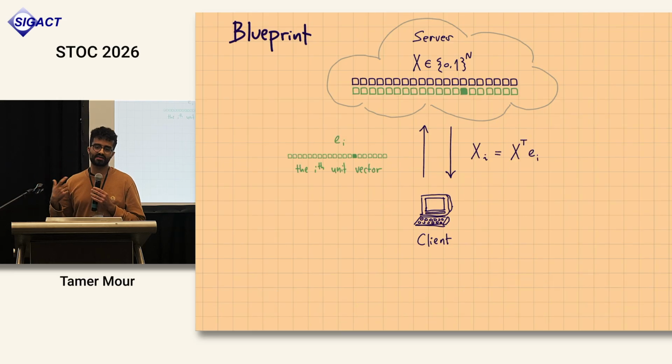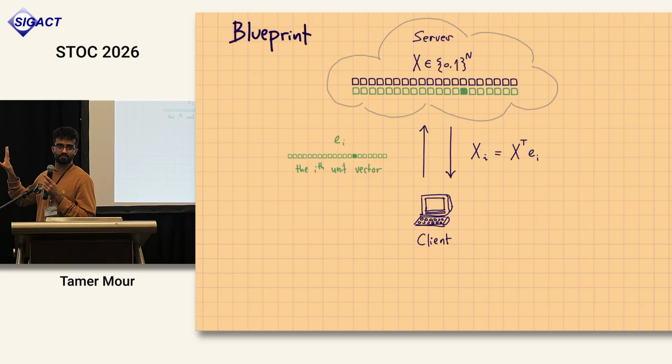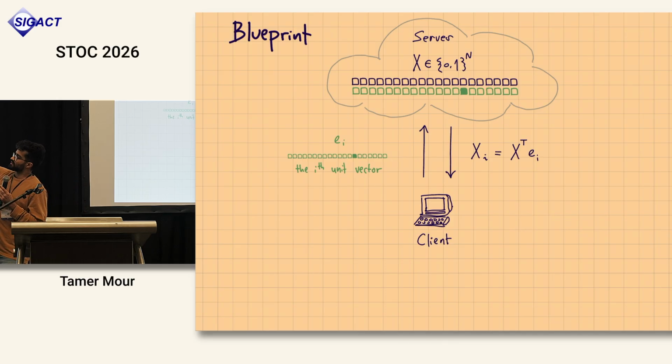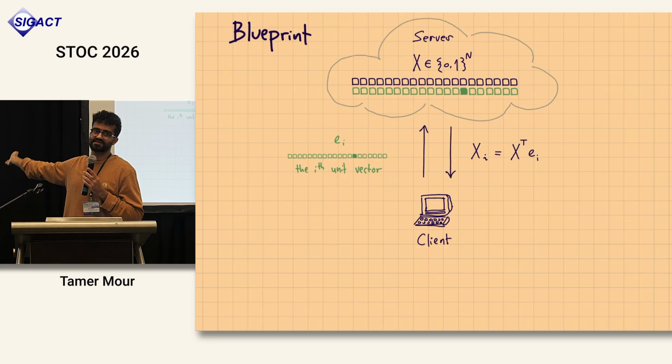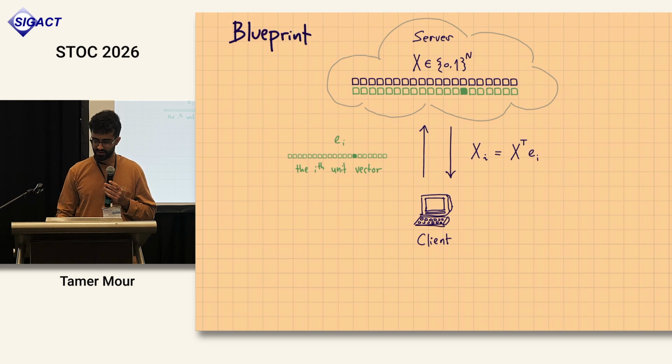I'll start by representing the PIR functionality using a very simple linear function. So to retrieve the ith element, the client could potentially send the ith unit vector, and the server just performs an inner product, which would be equal to the ith element. This is very efficient for the server in terms of circuit size, but obviously it's not secure. So we want to make it secure now.